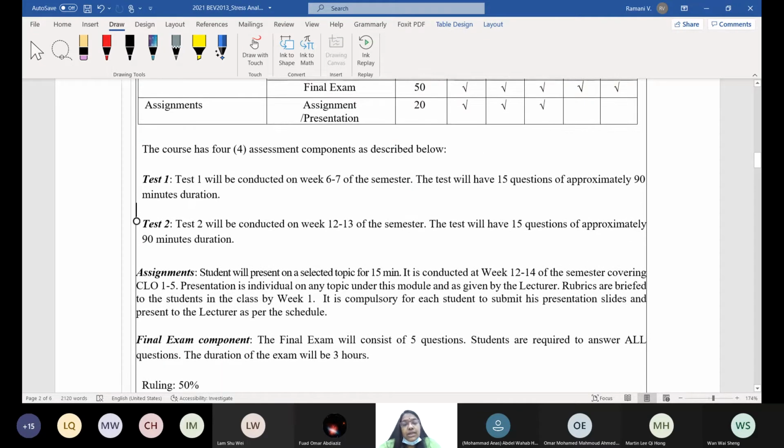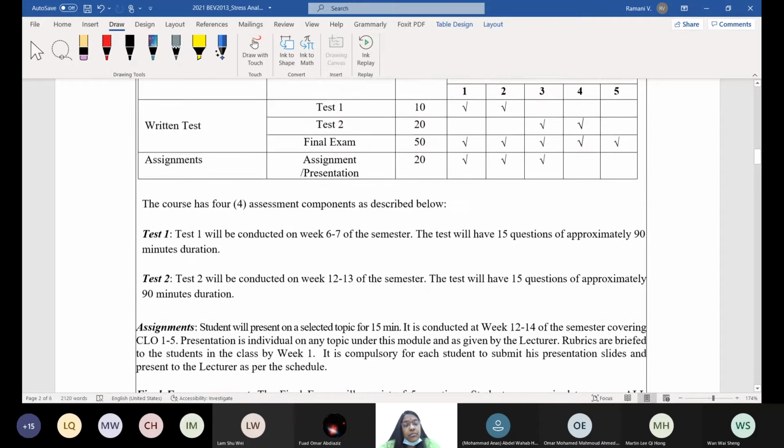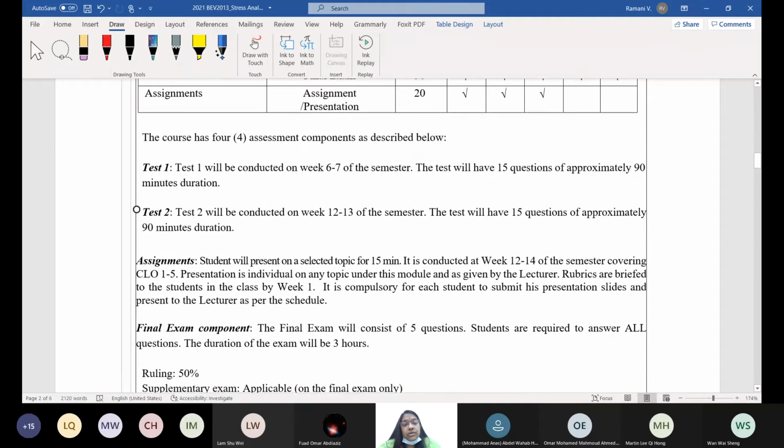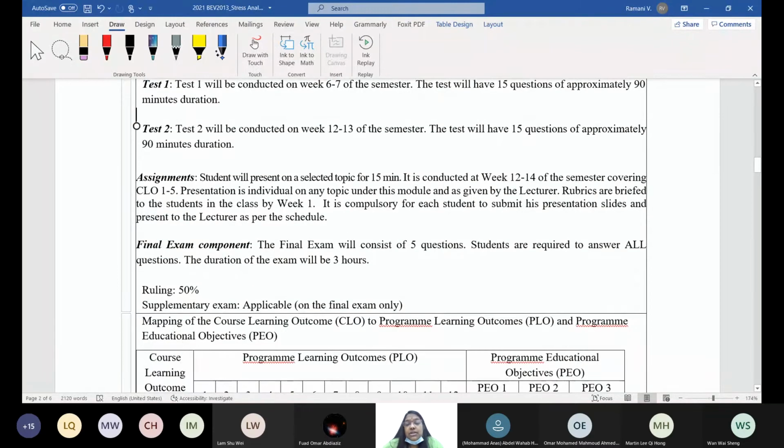Okay, with that, test, no problem. Assignment, you need to submit on time so that we can mark and release your marks early. That is important. Follow the timeline, right? I plan to finish all the internals by week 12, please. These timings are subject to change. Roughly I put them down, but I plan to finish by week 12 itself.